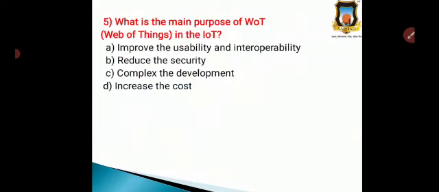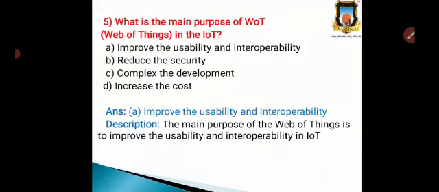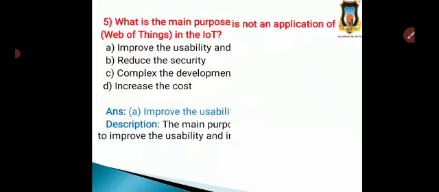So, the correct option is option A. The main purpose of Web of Things in IoT is to improve the usability and the interoperability. That is why the correct option is A.